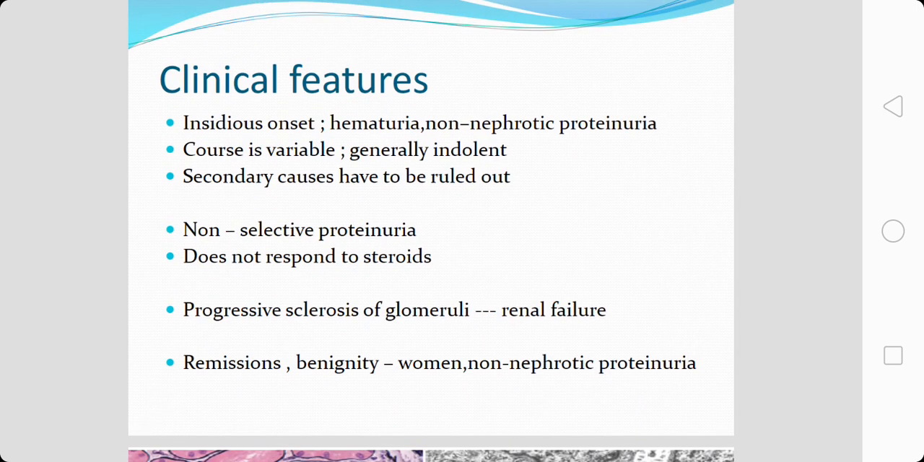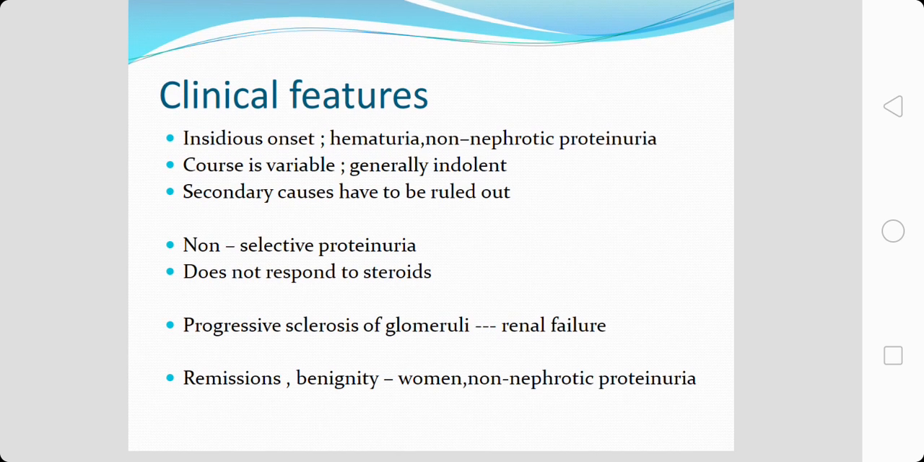Clinically, what has been noticed is there is an insidious onset of this particular disease, and they usually present with hematuria and non-nephrotic proteinuria. The course of the disease is variable. Generally, it is indolent, and when you are dealing with a case of membranous nephropathy, the secondary causes have to be ruled out, so that once you find out the secondary cause, a treatment for those causes can be initiated so that the membranous nephropathy doesn't progress.